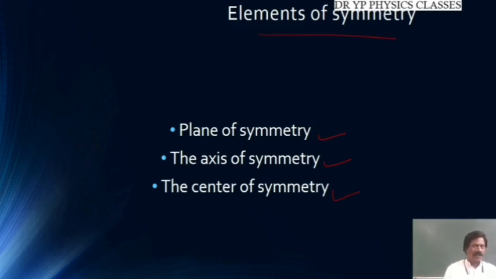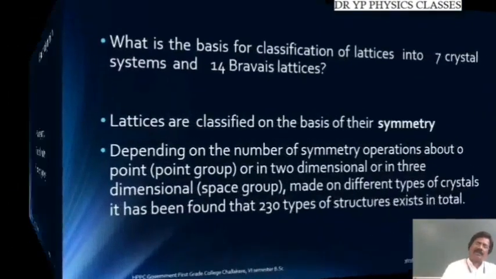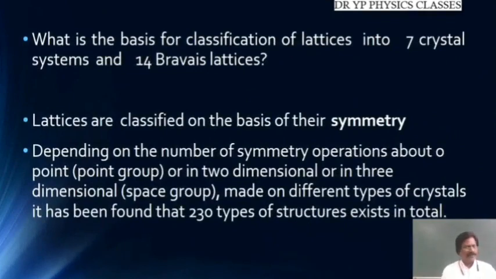Like this, we have three major symmetries. In addition to these, there are some other symmetries, like rotational symmetry, translational symmetry, reflection symmetry, and also inversion symmetry. Like this, there are many symmetries available in the crystal. Based on these, the crystals have been classified.